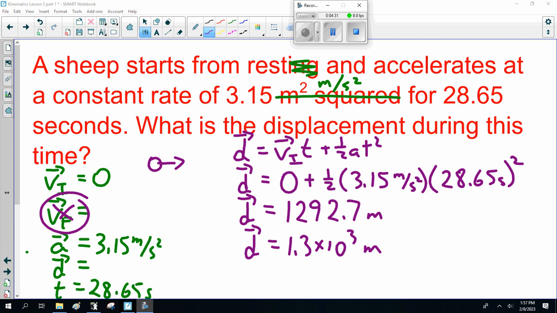Okay, guys. V initial is 0, so V initial times time is 0. I got displacement of 1.3 times 10 to the 3 meters, or with significant digits, 1.3 kilometers. Now, that's a little bit ridiculous for a sheep, but none of you guys know about sheep. Tasty, tasty sheep. Anyway, plugging the numbers in, that's how you'd solve it.